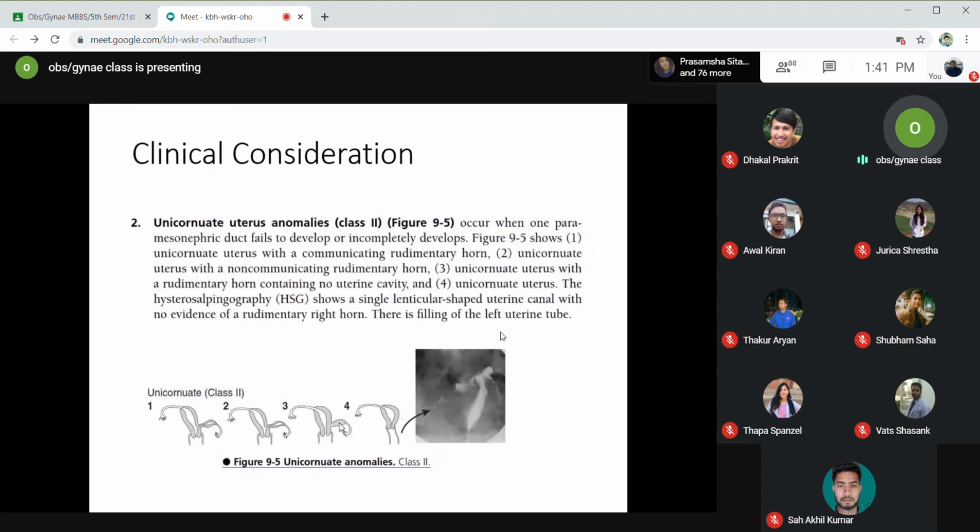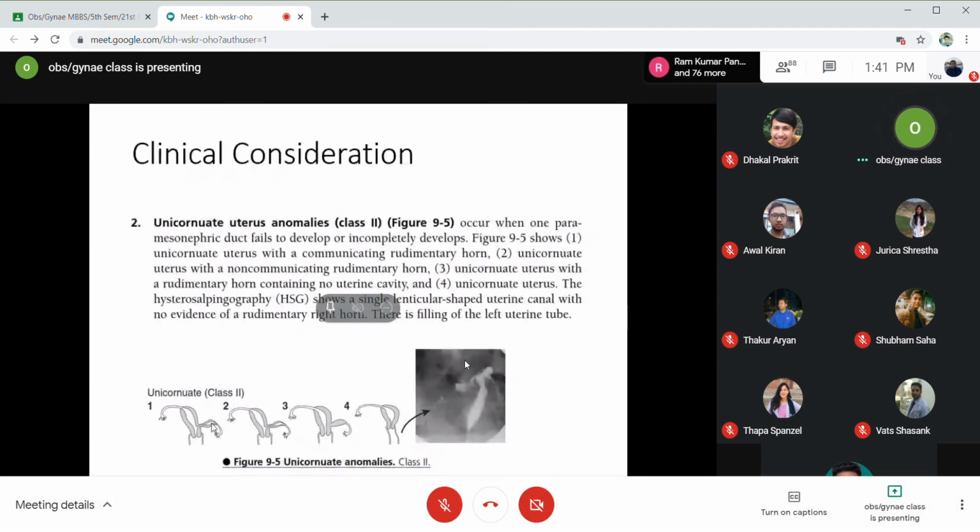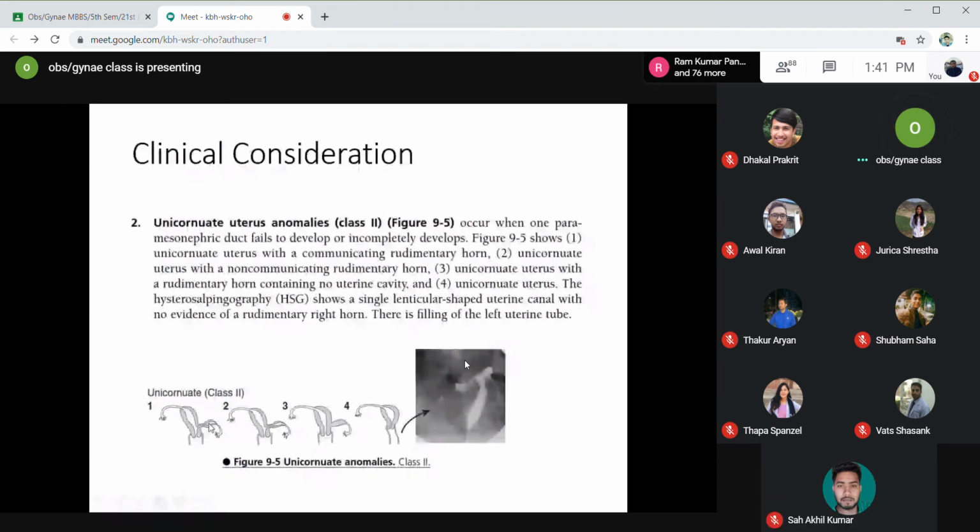But in case of a unicornuate uterus with a rudimentary horn with a cavity, they will have some endometrial tissue. So there will be some bleeding from this endometrial tissue as well. If there is communication, that blood will get drained. But if there is no communication, then that blood will get accumulated over different cycles. So there will be formation of a swelling on one side of the uterus. Okay, so this will be a pathological condition.